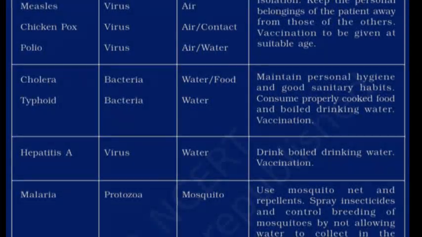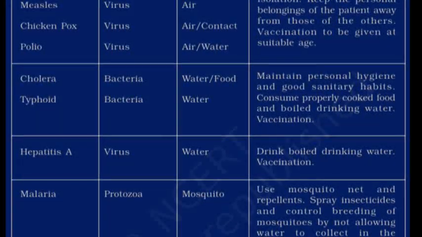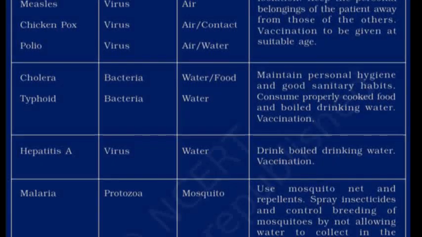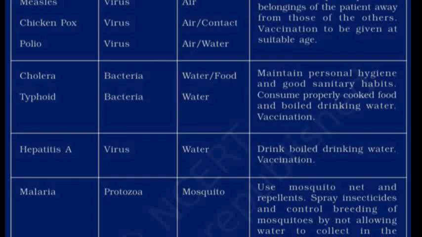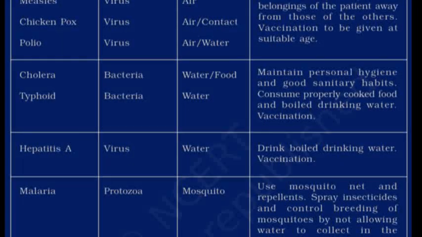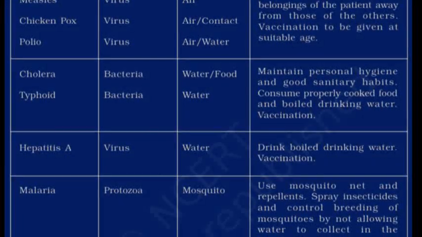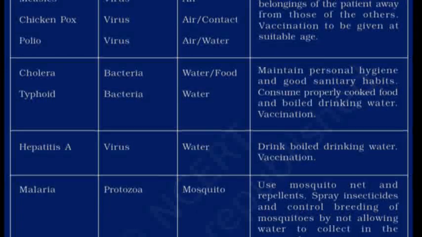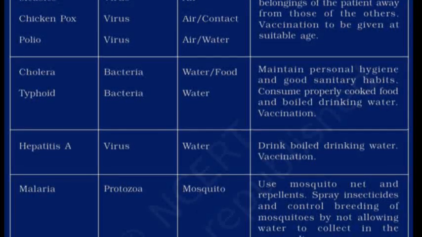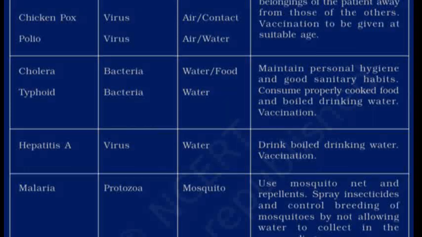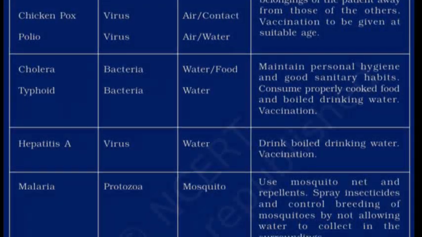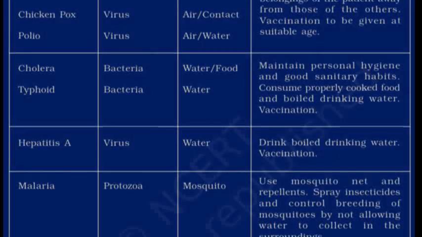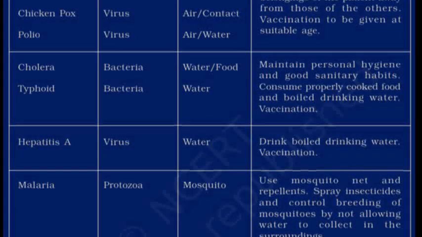Last but not the least is malaria, which is caused by protozoa. And the carrier for this disease is mosquito. The mosquito, that is female Anopheles mosquito. And what can be done to prevent malaria? You can use mosquito nets and repellents, spray insecticides and control breeding of mosquito by not allowing water to collect in the stagnant place or surroundings. So that is another way of preventing malaria.